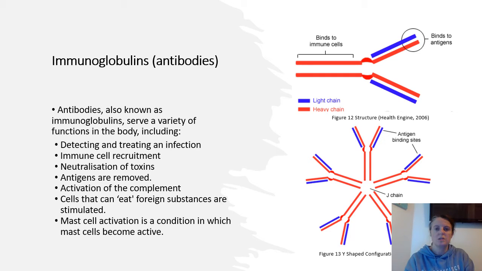There are 4 chains in the typical immunoglobulin because 2 of the 4 chains have a slightly higher mass than the other 2. An immunoglobulin molecule can be described as having 2 heavier chains and 2 lighter chains. An example of this can be seen in Figure 12, and as shown in Figure 13, they are organized in a Y-shaped pattern.